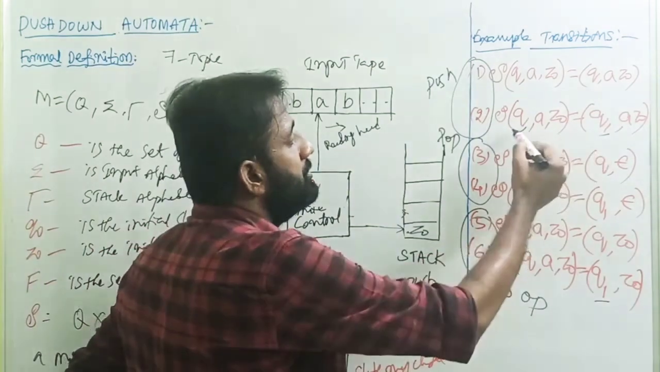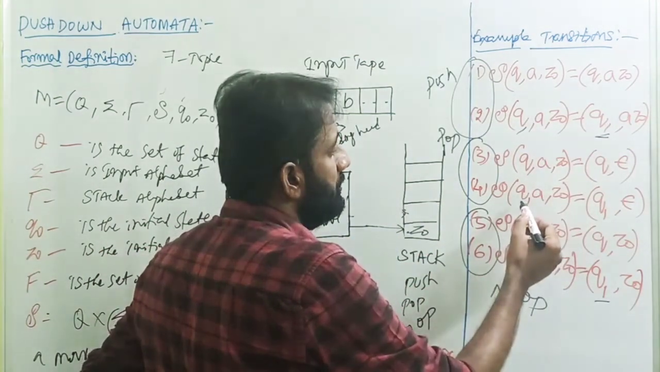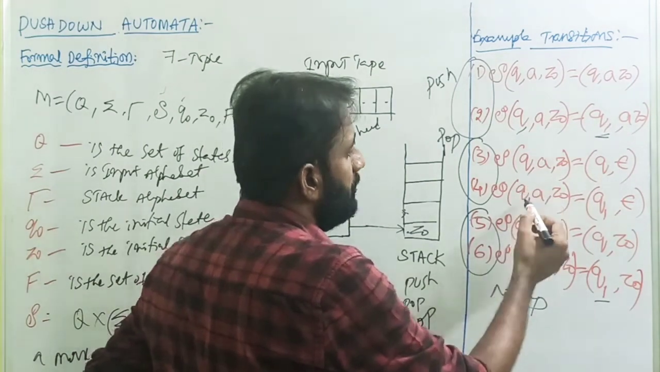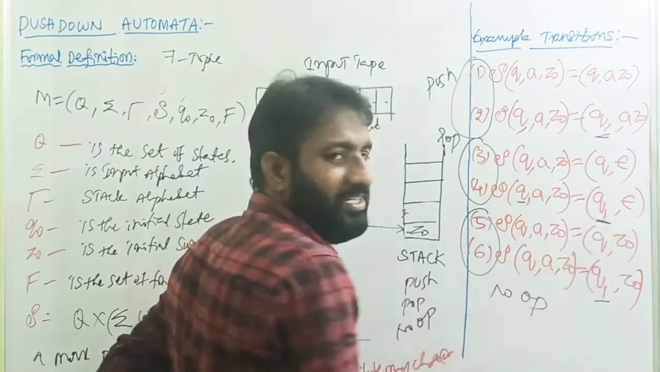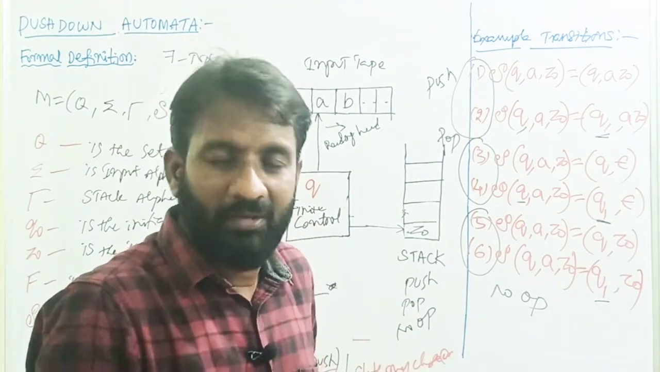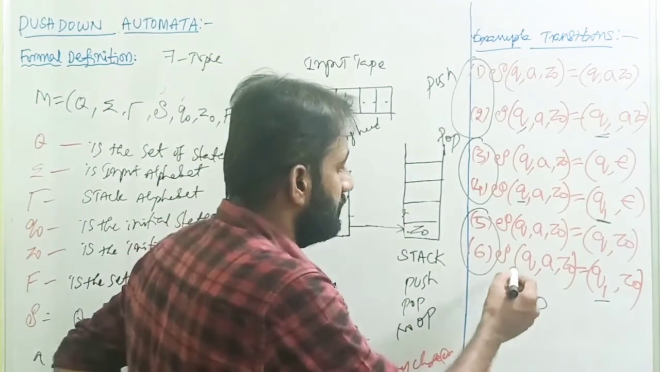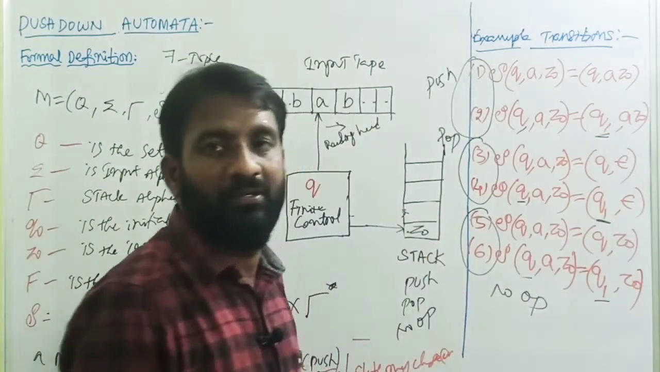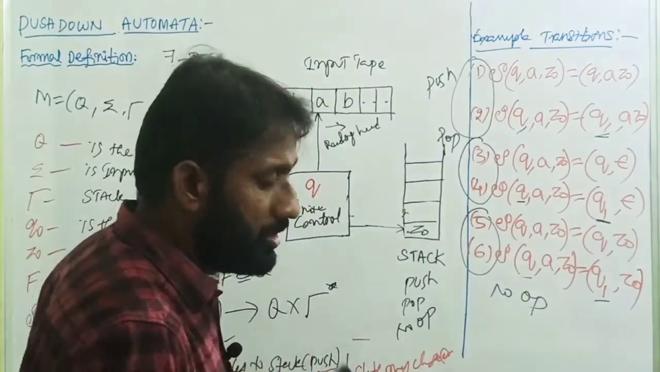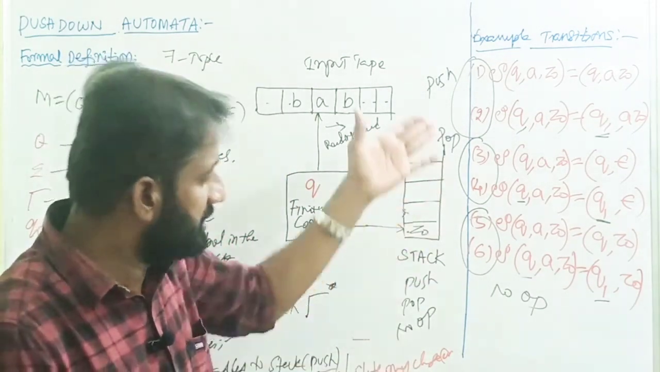This one is what? Changing state from q to q1. Then this one is what? Changing a state from q to q1. Instead of q1 you can write any state, either q4 or q5, q6, not a problem. My intention is to show you how the state is changing. Then here also from q to q1. This is what I wanted to cover about the pushdown automata, its formal definition, the mathematical definition, and some example transitions.